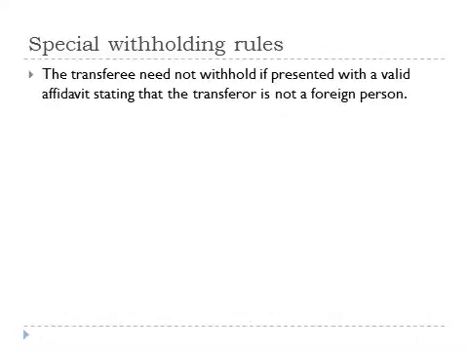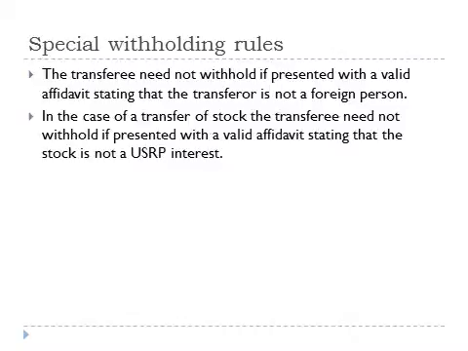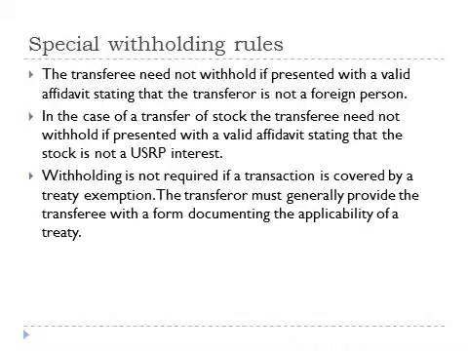Following are special rules for withholding. The transferee need not withhold if presented with a valid affidavit stating that the transferor is not a foreign person. In the case of a transfer of stock, the transferee need not withhold if presented with a valid affidavit stating that the stock is not a U.S. real property interest. Withholding is not required if a transaction is covered by a treaty exemption. The transferor must generally provide the transferee with a form documenting the applicability of a treaty.